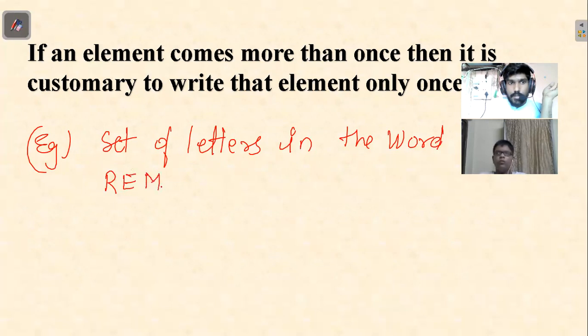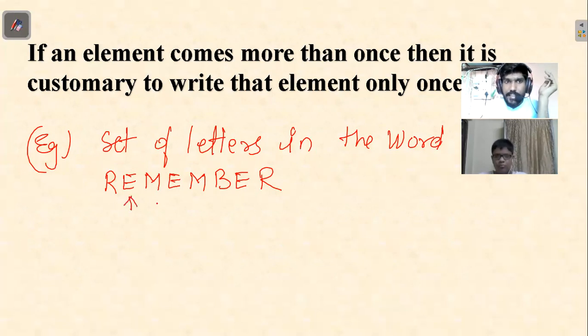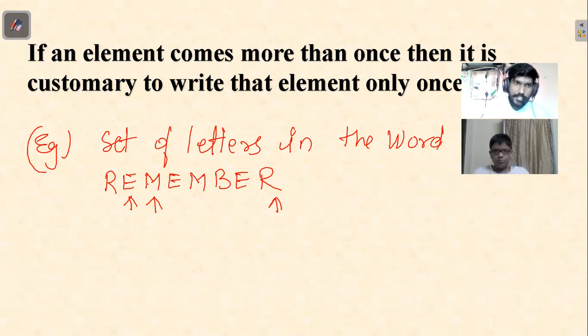Note that in this word the letter E is repeated 3 times, letter M is repeated 2 times, and letter R is also repeated 2 times. When you write it in the set, you don't write it twice or thrice; you write it only one time. Can you tell me how I should write it?